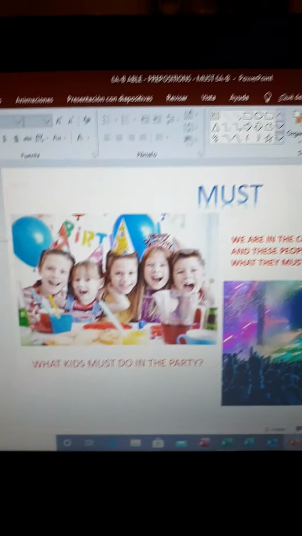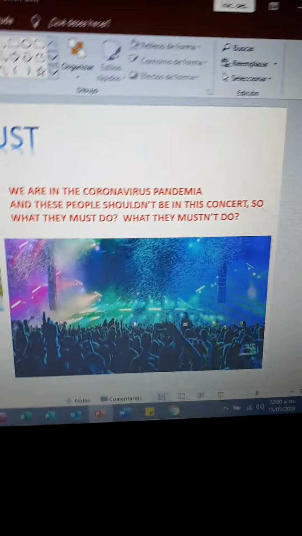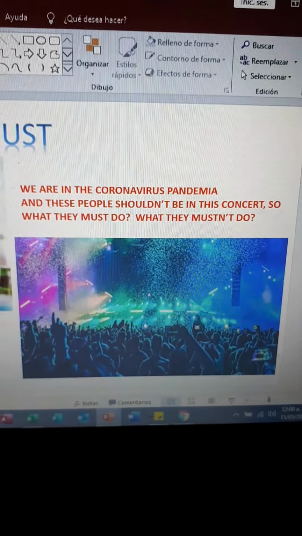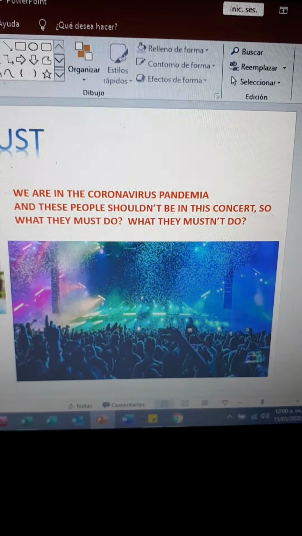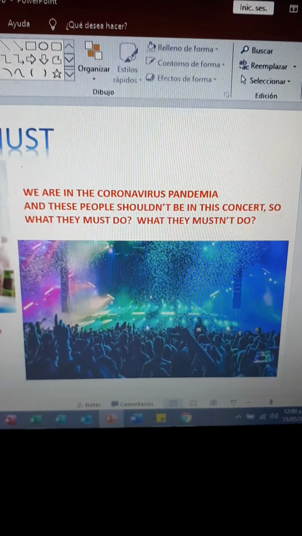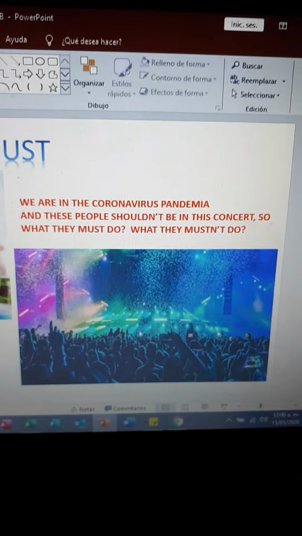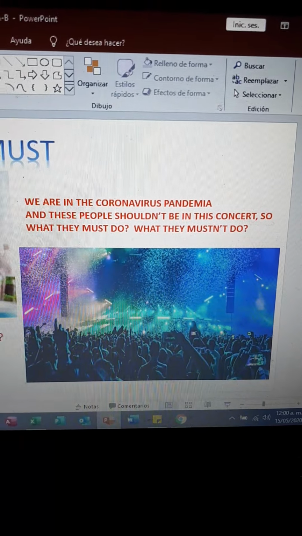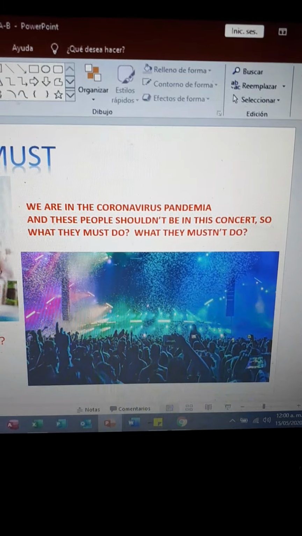On the other hand, we have these persons in a concert in the middle of this pandemic. So, what do you think about these persons? These persons shouldn't be in this concert. So, what must they do?